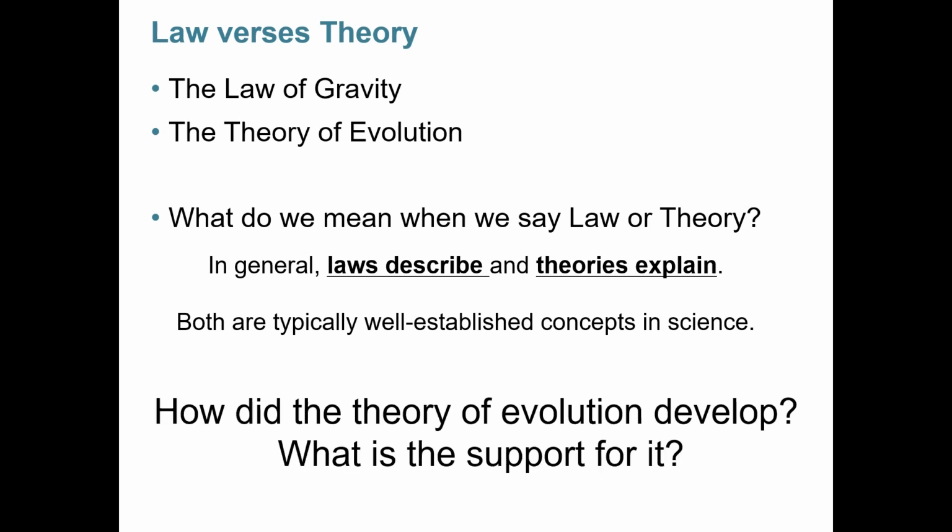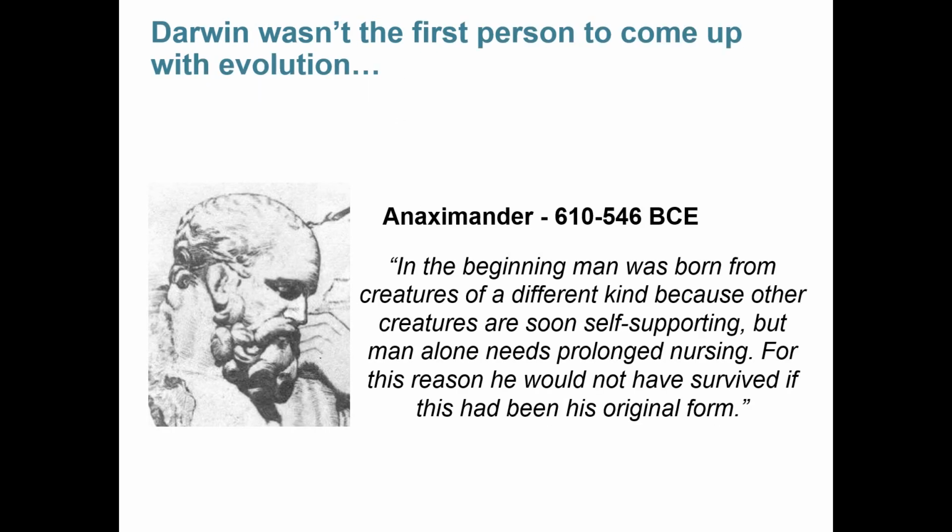So, how did the theory of evolution develop, and what is the support for it? Since to be a theory, there must be something. The first written documentation of a philosopher thinking about human beings and what they were before they were perhaps human was Anaximander back in 610 BC. "In the beginning, man was born from creatures of a different kind, because other creatures are soon self-supporting, but man alone needs prolonged nursing. For this reason, he would not have survived if this has been his original form."